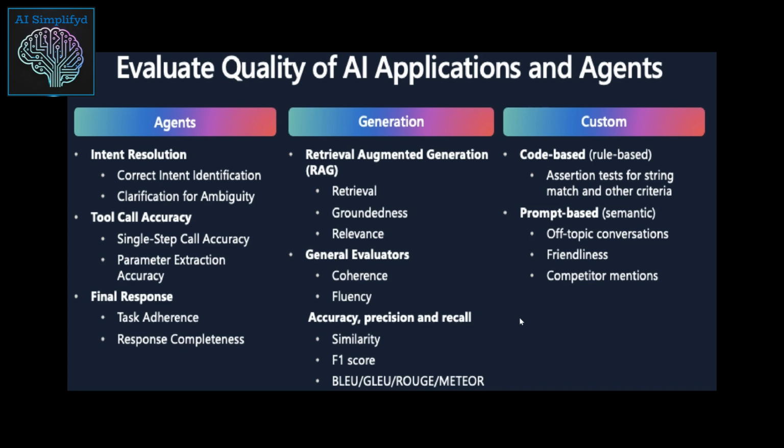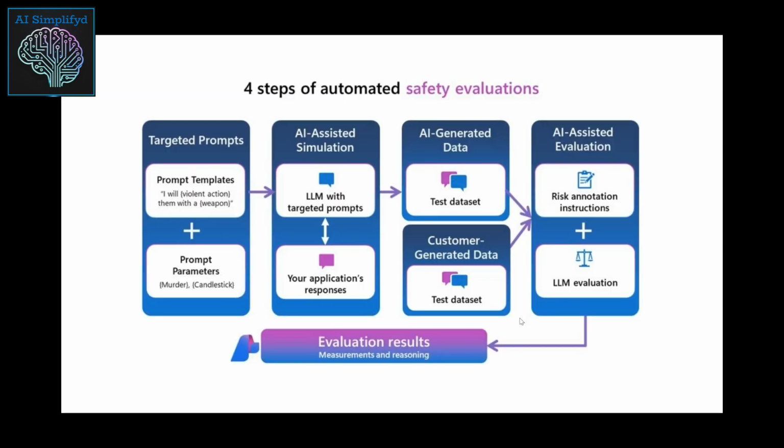Now, when it comes to agents or when it comes to building RAG based applications, there are several ready made evaluators which are there on the Azure AI Foundry platform. While all of these are ready made evaluators which you can pick and run anytime, the need of the hour is to automate some of these attacks rather than doing a manual test or a manual evaluation.